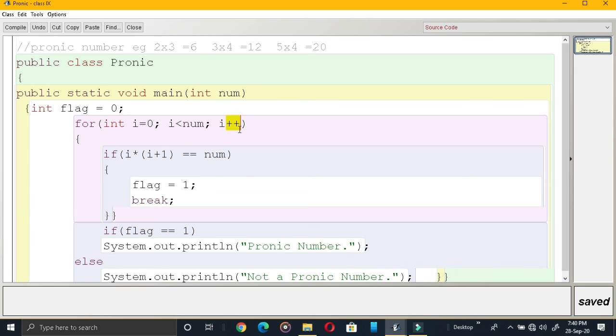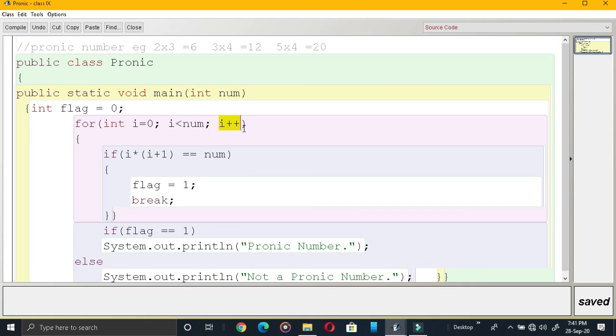Again this becomes 2. Now checking. 2 into i plus 1. This will be executed first. i plus 1 means 2 plus 1, 3. 3 into 2, 6. 6 is equal to 12? No. So this won't be executed in this case also.